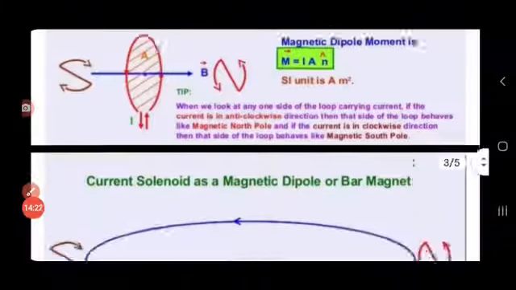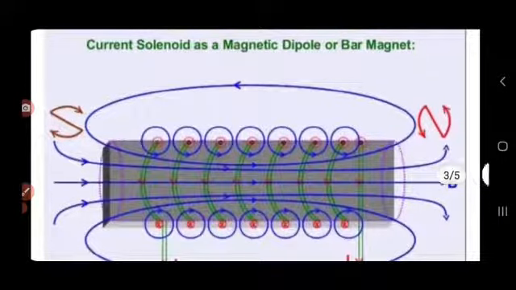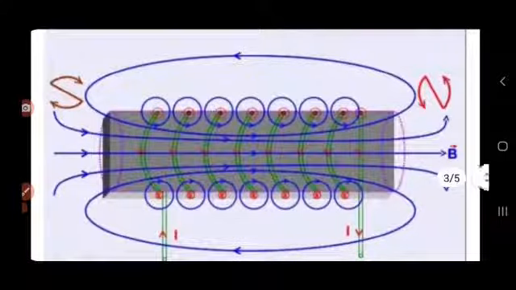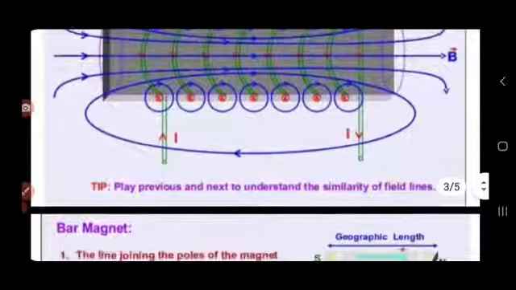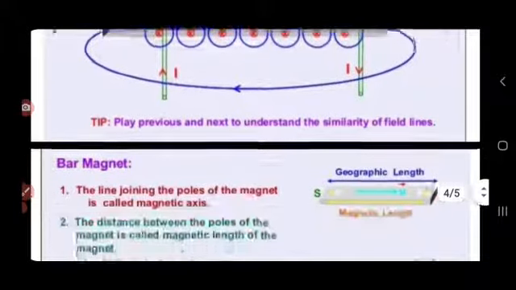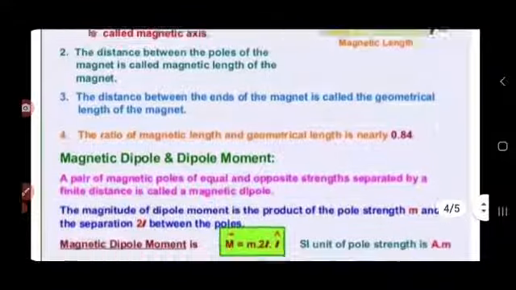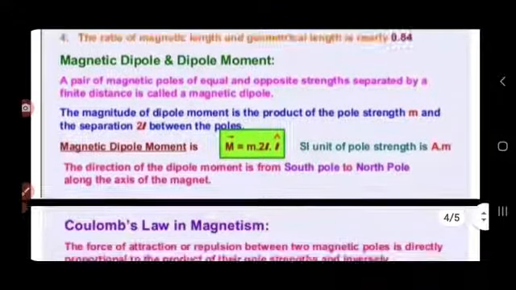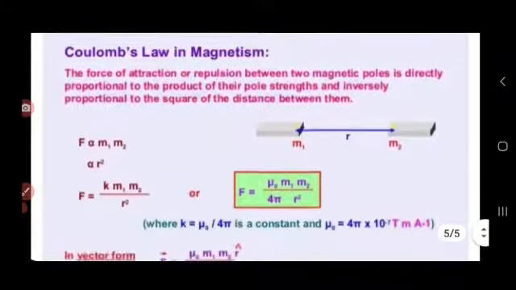Now, Coulomb's law in magnetism. Coulomb's law in magnetism states that the force of attraction or repulsion between two magnetic poles is directly proportional to the product of their pole strengths and inversely proportional to the square of the distance between them. So by combining, you can write Coulomb's law in this form: F equal to K m1 m2 by r square. The value of K is mu naught by 4 pi. And this is Coulomb's law in magnetism.